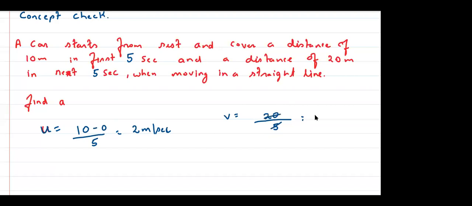So this is your 4 meter per second. समझ में आया? Yes or no? Because it is not the position, right? It is the next distance, right? After 10 meters, the next 5 seconds, the distance covered is 20 meter. ठीक है? So this is 4 meter per second.